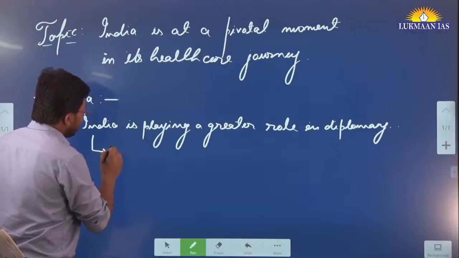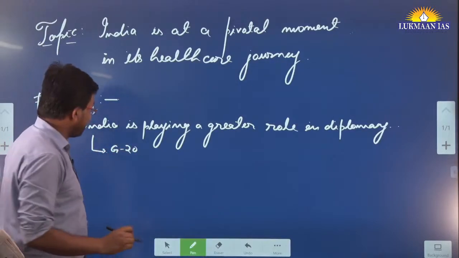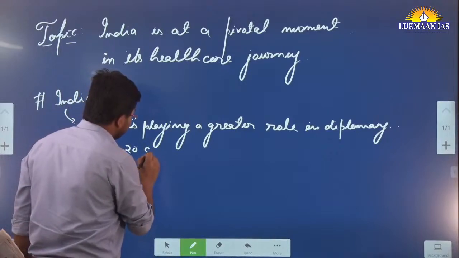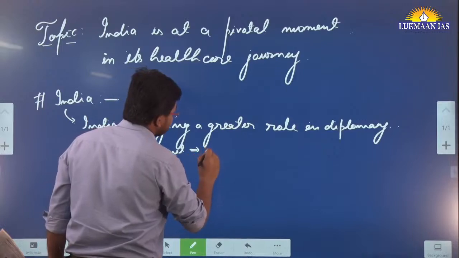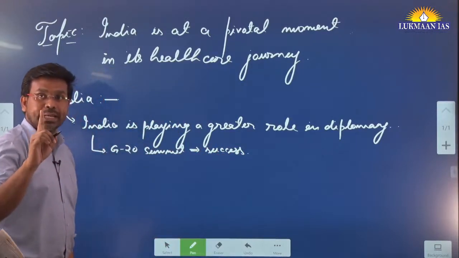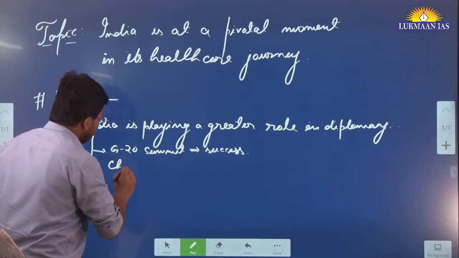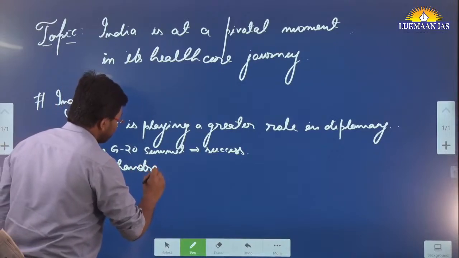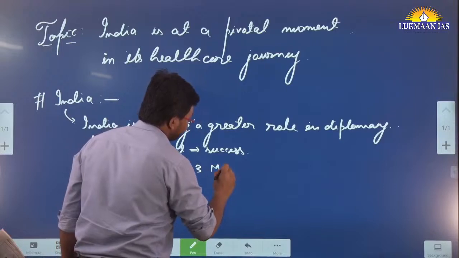One of the areas is that recently India has had the presidency of G20, and the G20 summit that has happened was a success for India. So this is one area where India has performed really well. Apart from this, India has recently launched the Chandrayaan 3 mission.